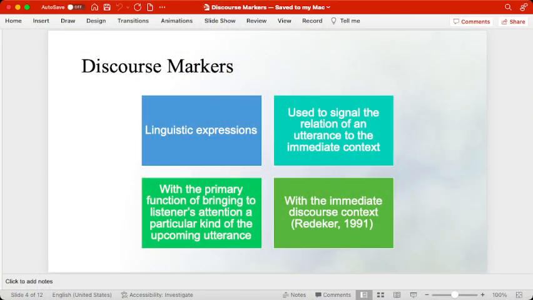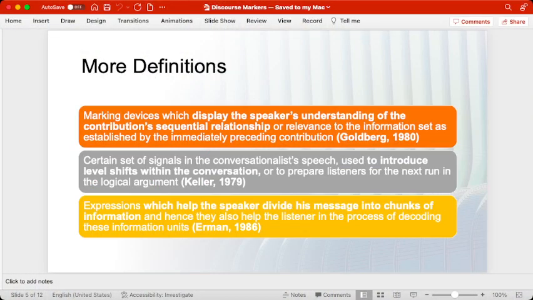And similarly, if we go a little bit ahead, we can have more definitions of discourse markers, that discourse markers can be the display of the speaker's understanding of the continuation and the contribution of sequential relationship. This definition was provided by Goldberg in 1980, and similarly, another definition is to introduce level shifts within the conversation, that was talked about by Keller in 1979. And then discourse markers are also helping the speaker to divide his message into chunks of information.